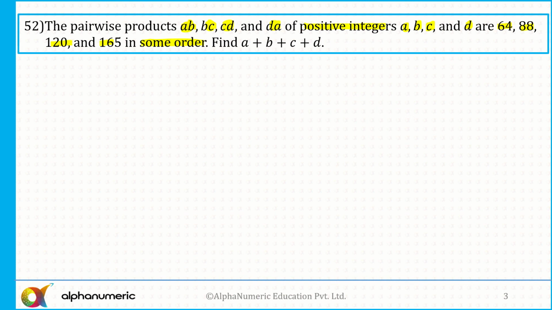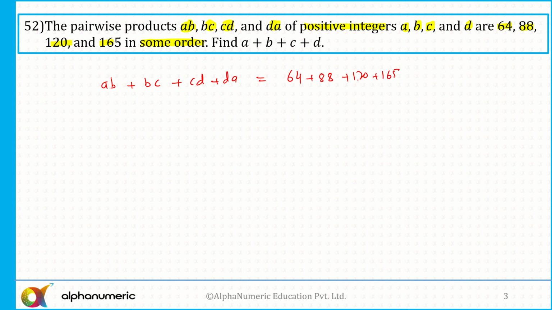So A into B equal to what? We have no idea, but A into B is one among these. And I need to find out what is the value of A plus B plus C plus D. So let's see here. Add all of them: A into B plus B into C plus C into D plus D into A, the sum of these four numbers, is equal to the sum of 64 plus 88 plus 120 plus 160.